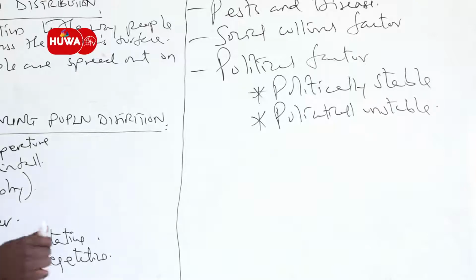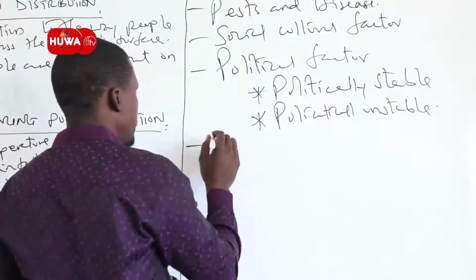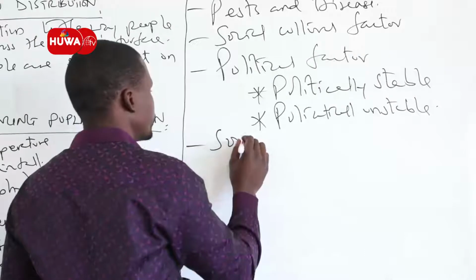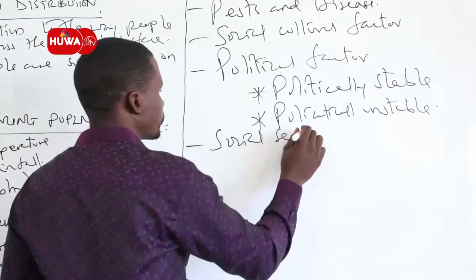Also, we are talking about the availability of social services.